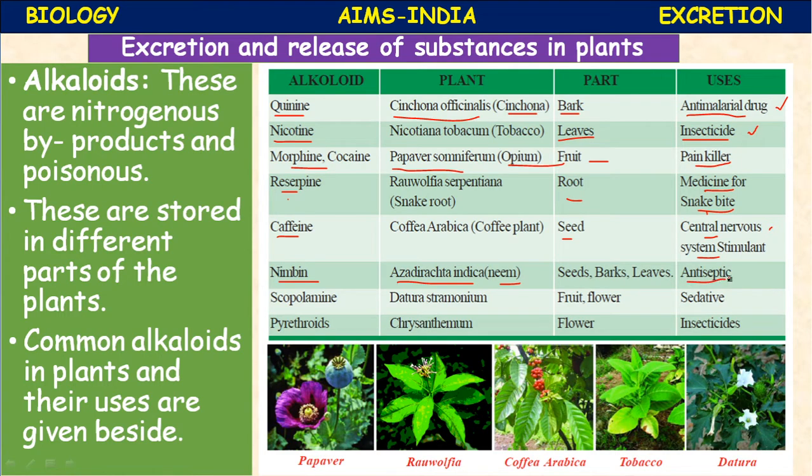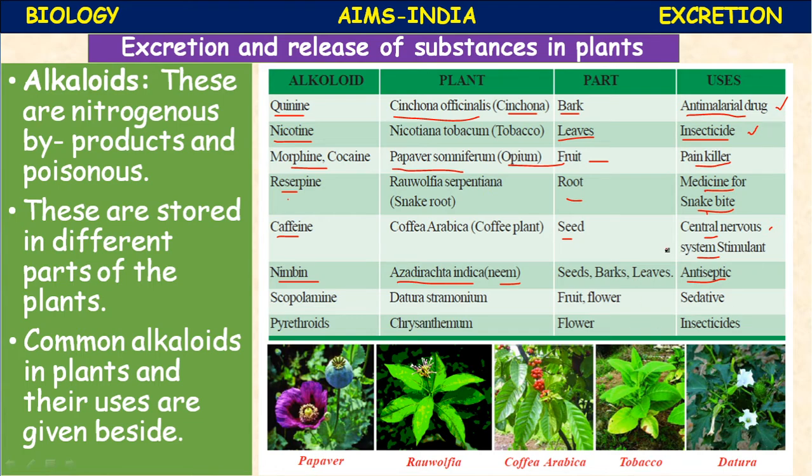It is an antiseptic. Nimbin is used in the treatment of even chicken pox, mixed with turmeric, the neem extract. And it is used in the manufacture of soaps, different types of soaps like Margo, Medimix.